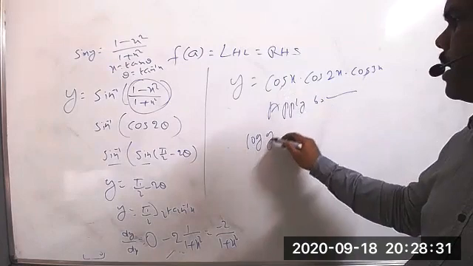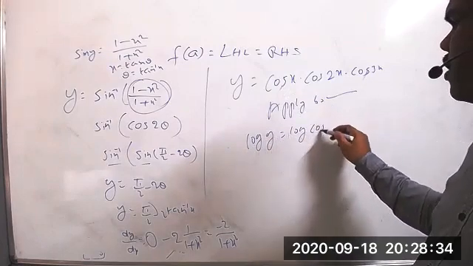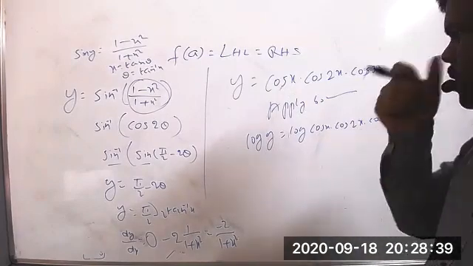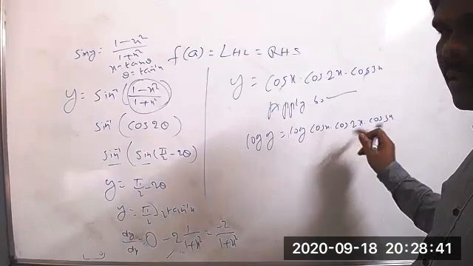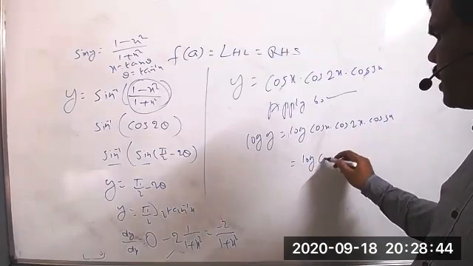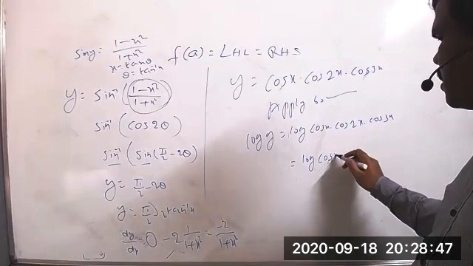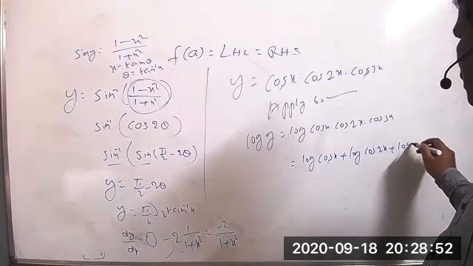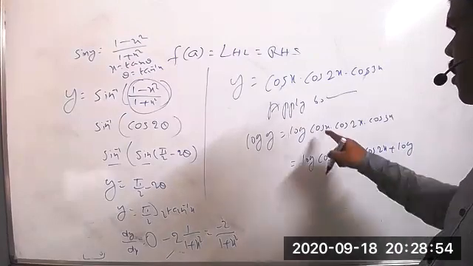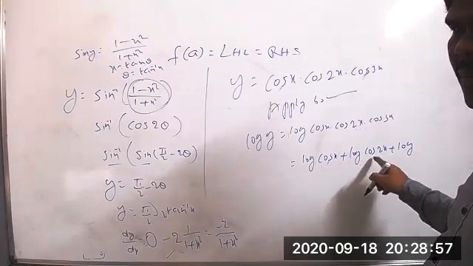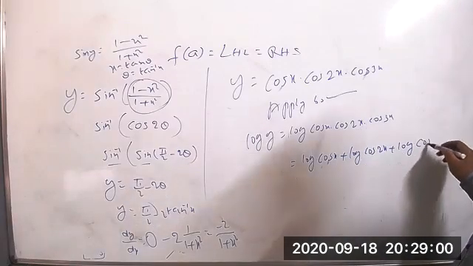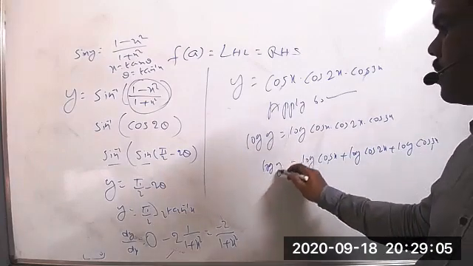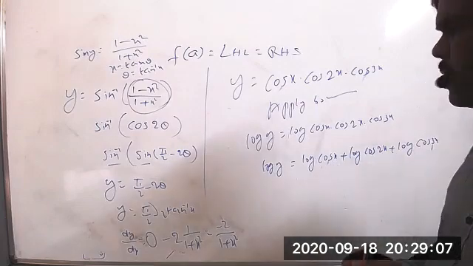That means log y equal to logarithm of cos x into cos 2x into cos 3x. Now log of a into b into c equal to, what is the formula we have? A property. Log a into b into c equal to log a plus log b plus log c. So log cos x plus log cos 2x plus log cos 3x. This is the value of log y. Then differentiate with respect to x on both sides.